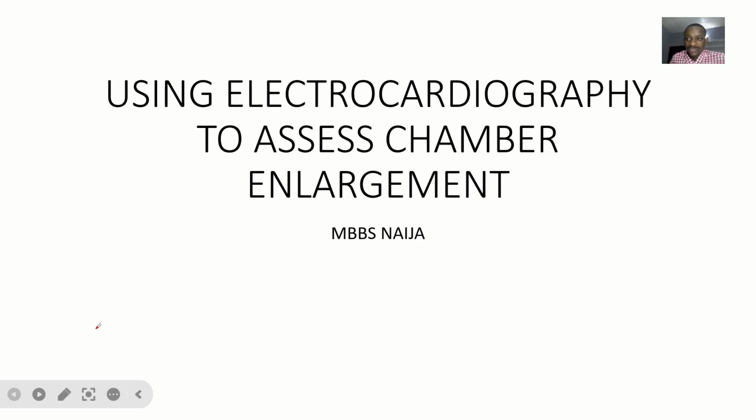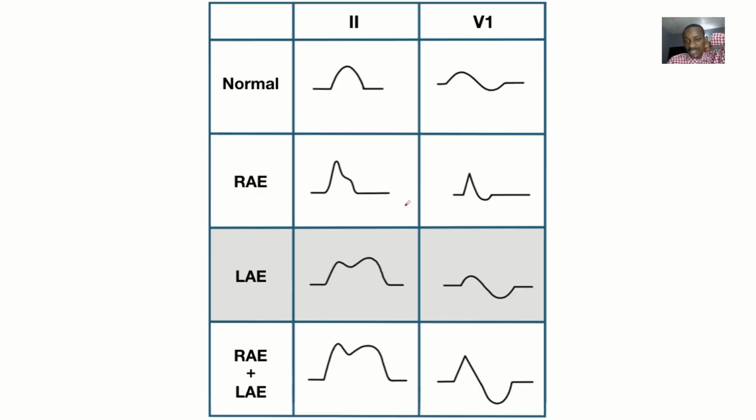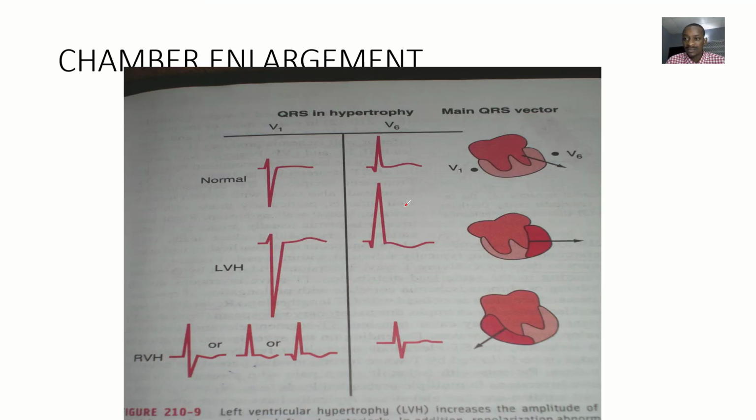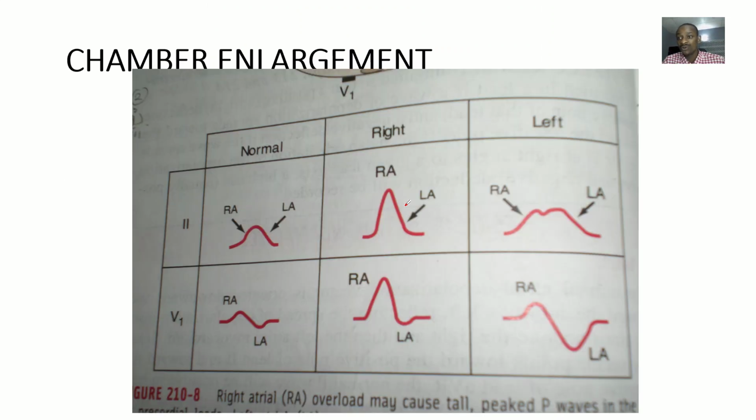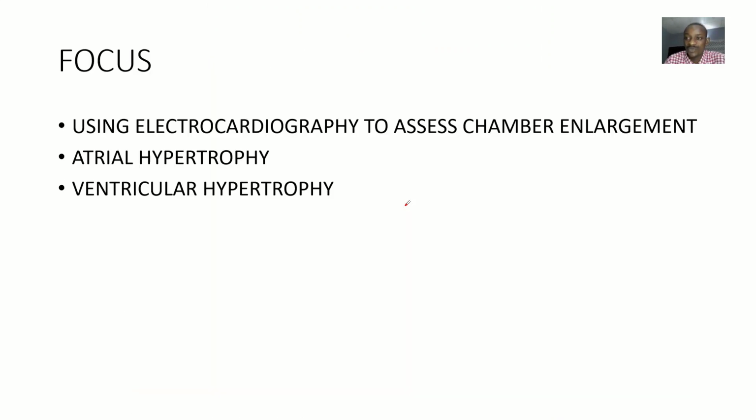Still talking about the uses or applications of electrocardiography. One of the uses is you can use it to assess for chamber enlargement. So you are using it to check if the right ventricle is enlarged, left ventricle is enlarged, right atrium is enlarged, left atrium is enlarged. You can use the ECG to confirm that, right? So let's quickly look at that. We'll be looking at the characteristics of ECG if this particular chamber is enlarged or this particular chamber is enlarged.